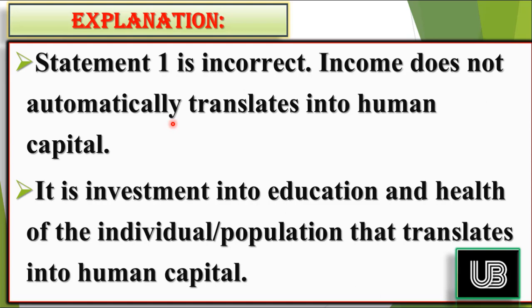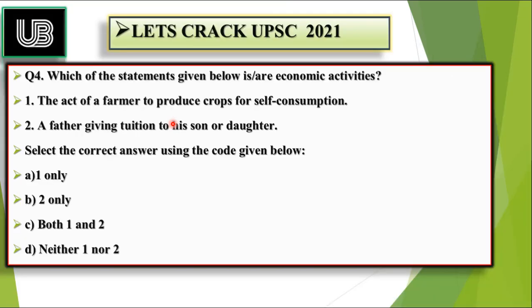Moving toward the next MCQ. The next MCQ will bring about the concept of what is economic activity. I have given you two statements and you have to tell in which statement the economic activity is going on. Statement number 1, there is a farmer producing crop for self-consumption. Statement number 2 says a father is teaching his son or daughter. So which of these is the right answer?